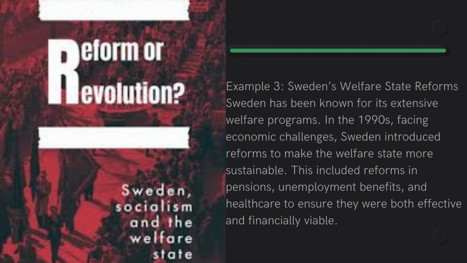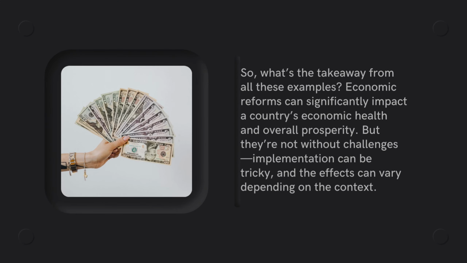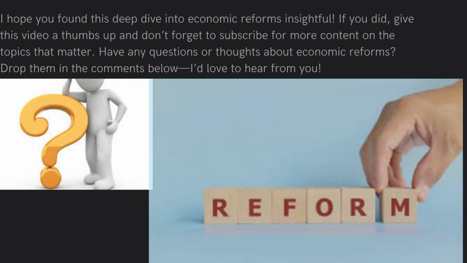So, what's the takeaway from all these examples? Economic reforms can significantly impact a country's economic health and overall prosperity. But they are not without challenges. Implementation can be tricky, and the effects can vary depending on the context. Economic reforms are crucial for improving a country's economic performance. They can involve changes in fiscal, monetary, trade, regulatory, and structural policies. Real-world examples show how reforms can lead to substantial economic transformation. I hope you found this deep dive into economic reforms insightful.